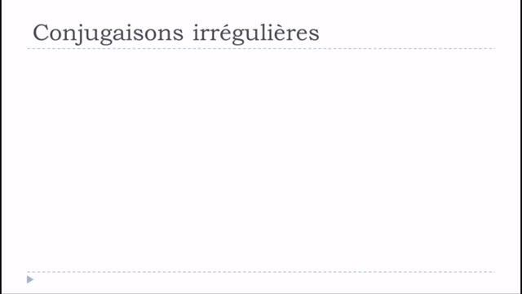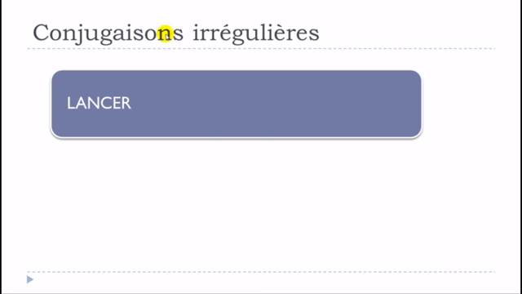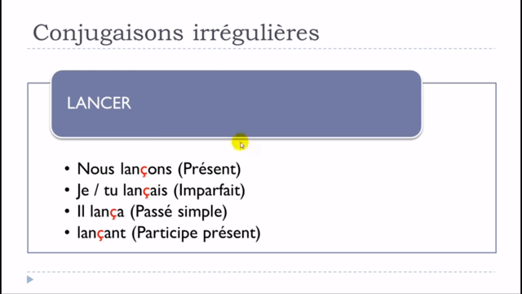You'll see why. I wanted to take this verb lancer. Lancer is to throw something or to launch something. We will have three tenses concerned by these modifications. The first one will be le présent, then l'imparfait, then le passé simple. We don't really use le passé simple that much, but it's still quite important to introduce this tense and show you what modifications we'll have. And then the other thing will be the form of le participe présent, which is quite useful to see.